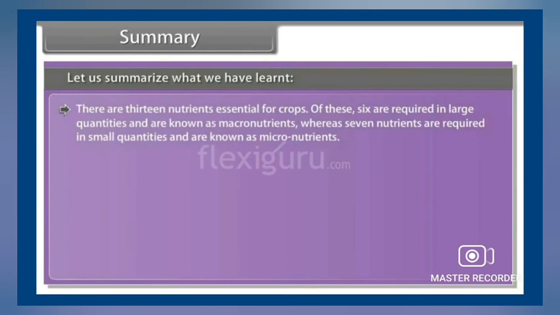Now let us look at what we have learned till now. There are 13 nutrients essential for crops. Of these, 6 are required in large quantities and are known as macronutrients, whereas 7 nutrients are required in small quantities and are known as micronutrients.